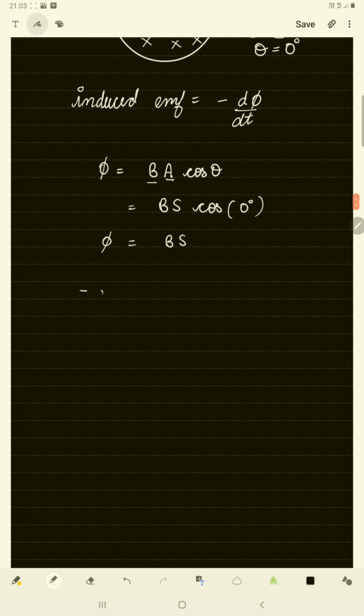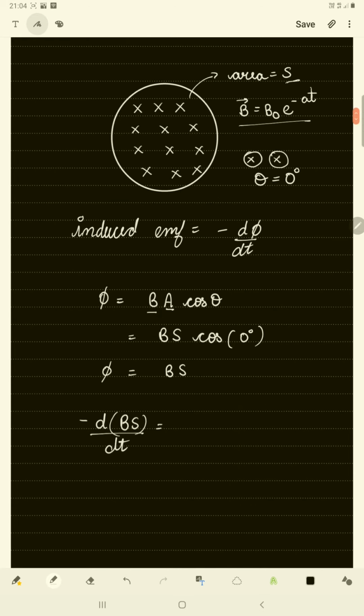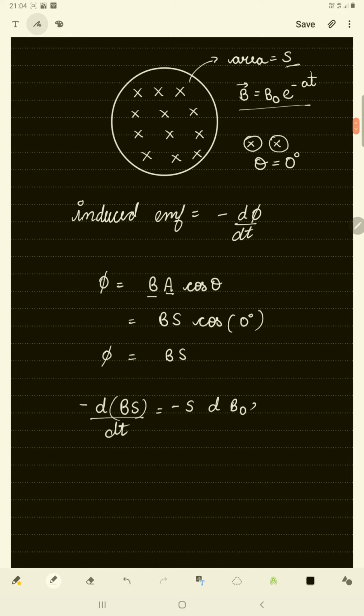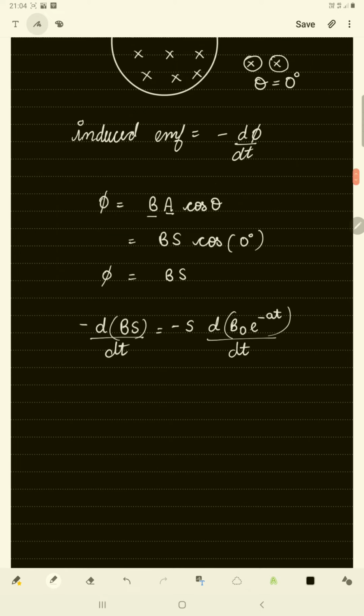Now induced EMF is minus d of BS upon dt. B is varying with time, and since S is a constant, we take it out of the differentiation and we have minus S into d of B naught e to the power minus AT upon dt.